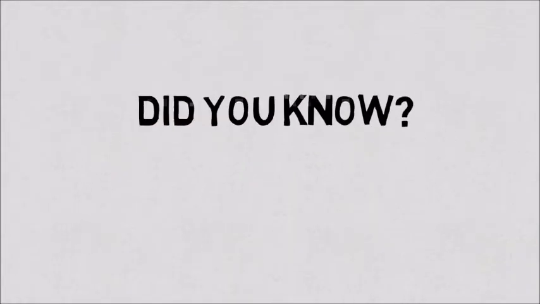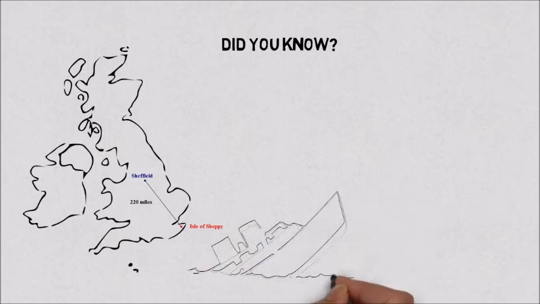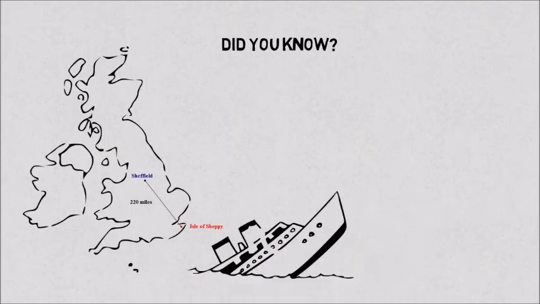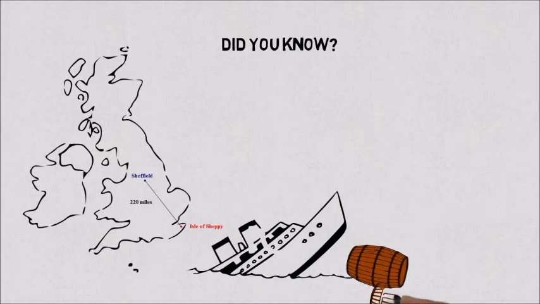Did you know that in 1848, a ship carrying barrels of Aspdin's Portland cement sank in the Thames estuary off the Isle of Sheppey in Kent, England? Locals in the area thought it was their lucky day when barrels washed ashore in Sheerness. They thought the barrels were full of whiskey. They dragged the barrels to a nearby pub called the Shanty.